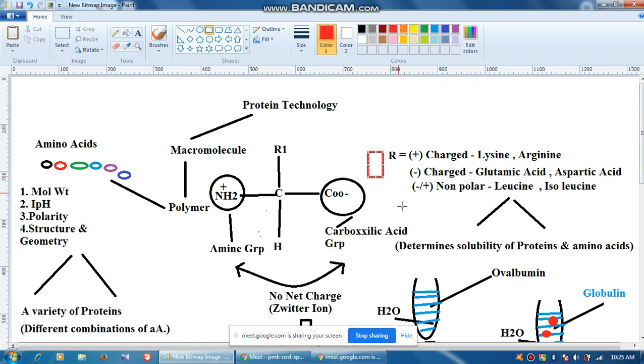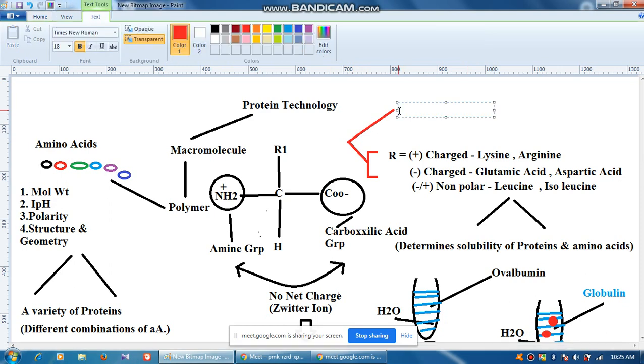These amino acids, that is those which are polar, are also called hydrophilic amino acids.